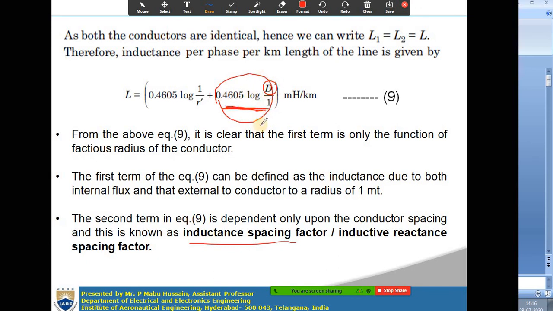This is the definition of inductance spacing factor. Inductance spacing factor is this second term, which is 0.4605 ln d. You can also call it the inductive reactance spacing factor.